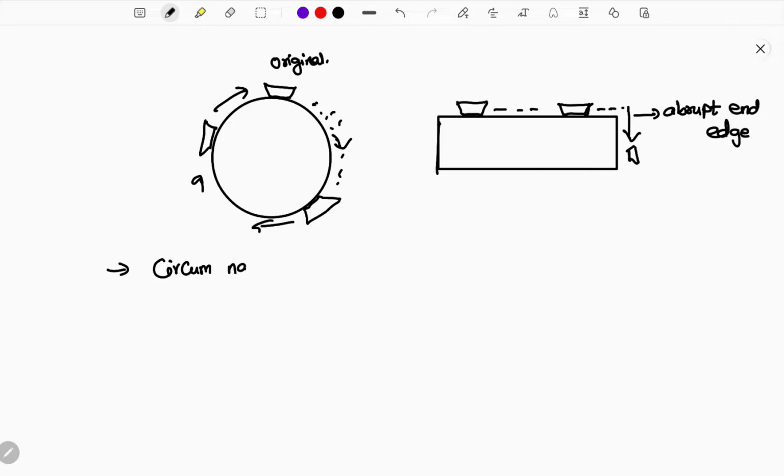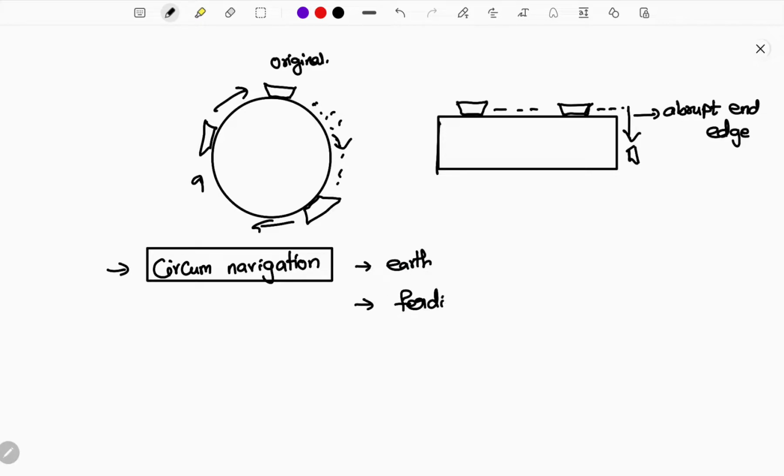Circumnavigation means what? The navigators who traveled all around the world and reached the same spot again. This was evidently proved by the circumnavigation of the Earth by the geographer Ferdinand Magellan, the famous geographer and traveler. He is most famous worldwide because he is the first voyager to go around the world and prove that Earth is a spherical structure. Actually, he belongs to Portugal, guys.